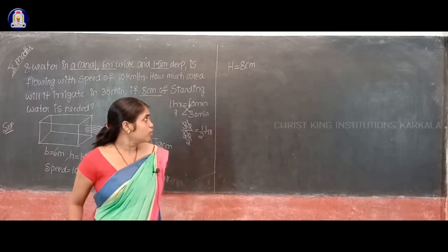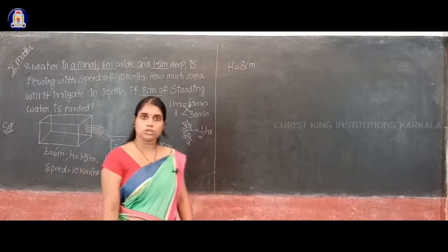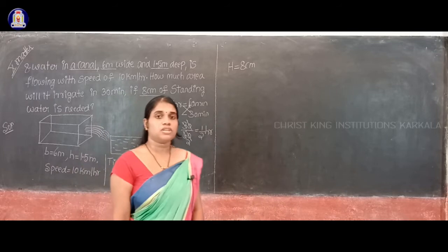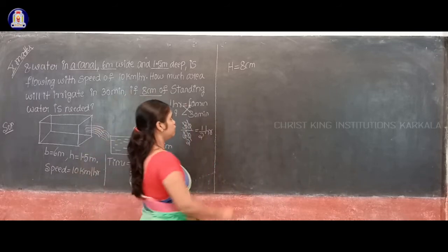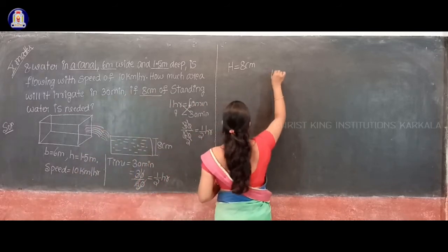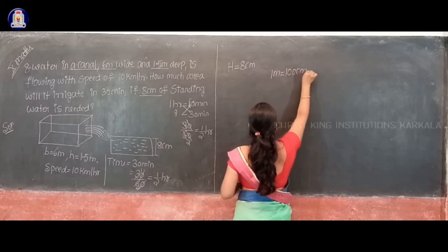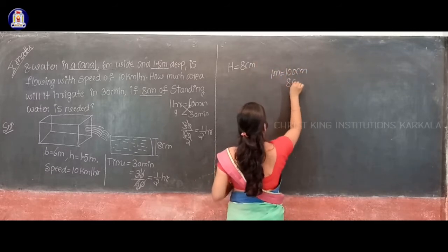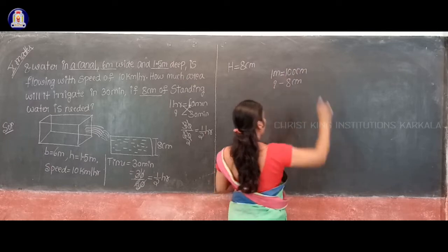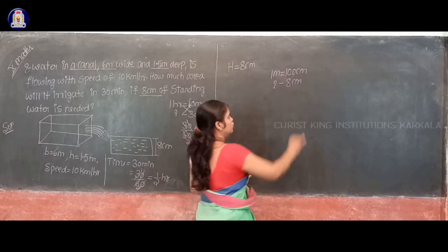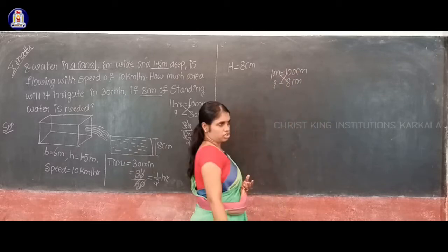So how to convert this centimeter to meter? What is the connection between centimeter and meter? We know that 1 meter is equal to 100 centimeter. So 8 centimeter is equal to how much meter? You have to take a cross multiplication, isn't it?